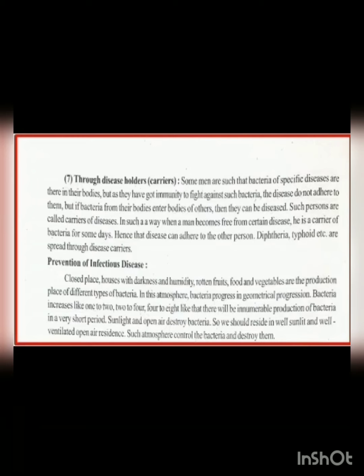This disease can affect them and make them ill. Such people are called disease carriers. People who carry the disease and which the disease does not affect them. In such a way, when a man becomes free from certain diseases, he is a carrier of a bacteria for some days.